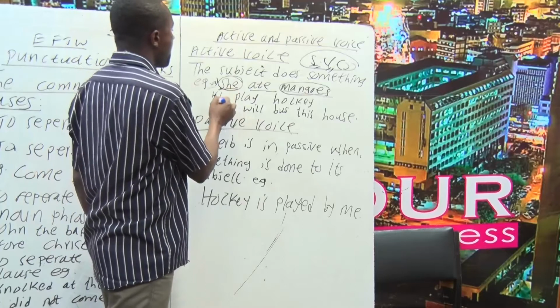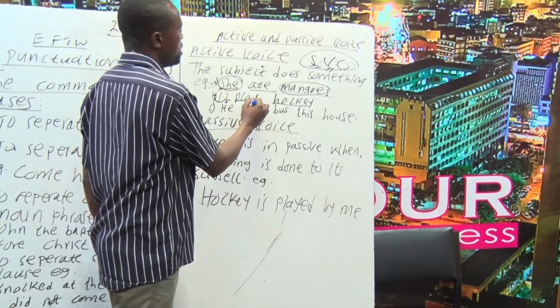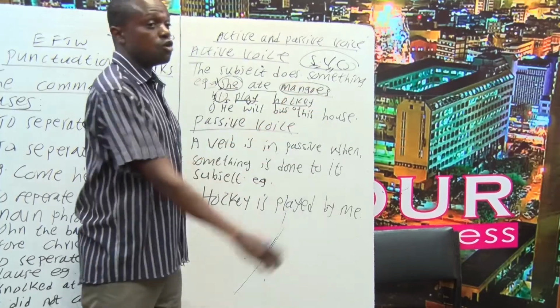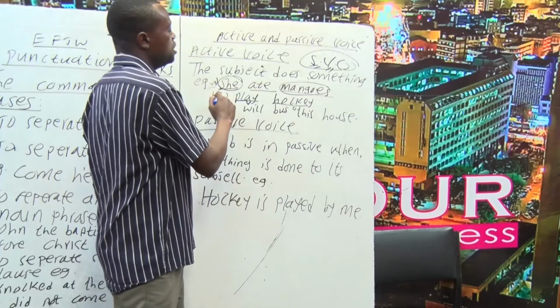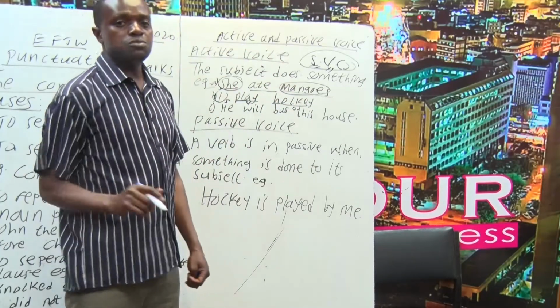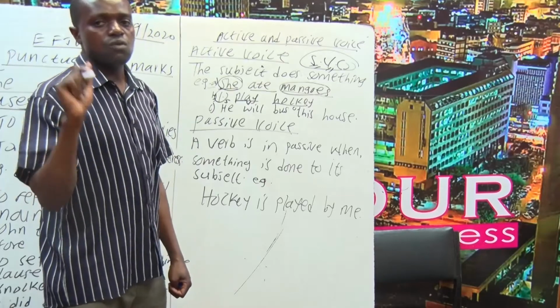Or else, I play hockey. So I is the subject, play is the verb, hockey is the object. So I is doing something to the hockey. The subject is doing something to the object. That's the time we say that the verb is in active voice.